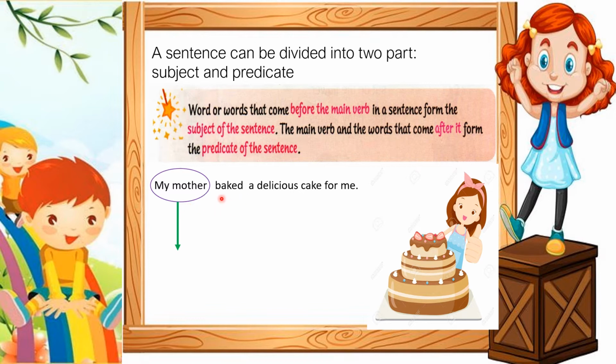And here baked is the main verb. So subject will always come before the main verb. Baked a delicious cake for me. So children, the main verb and the words that come after it form the predicate of the sentence. So baked a delicious cake for me is the predicate of the sentence.